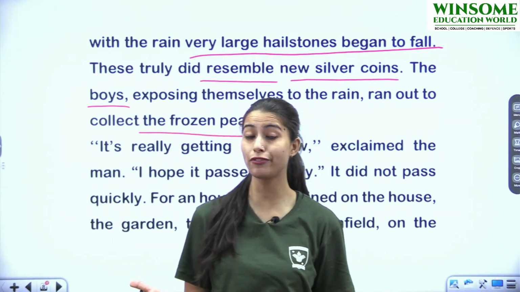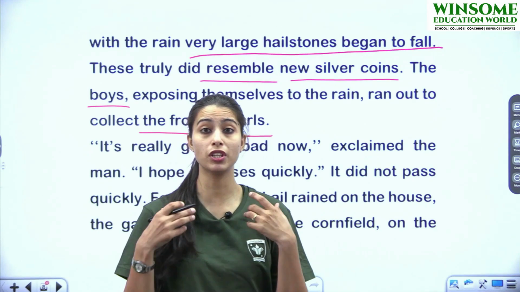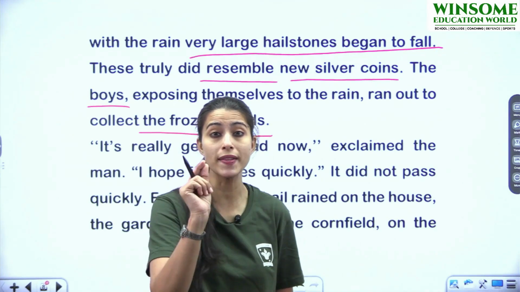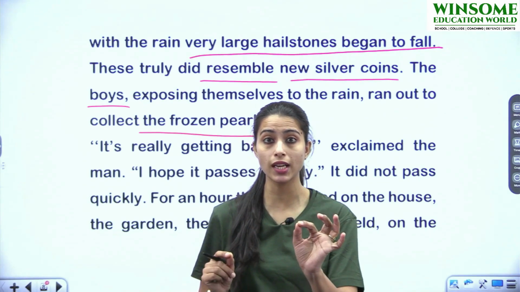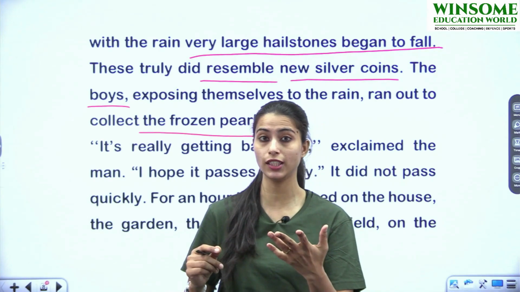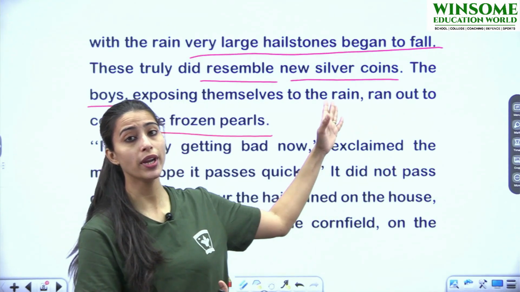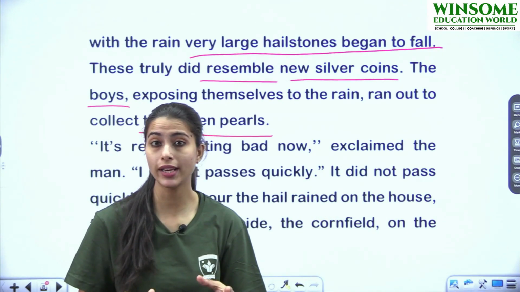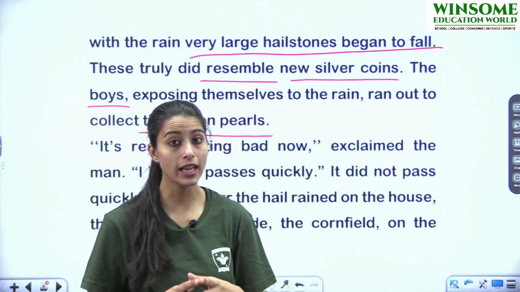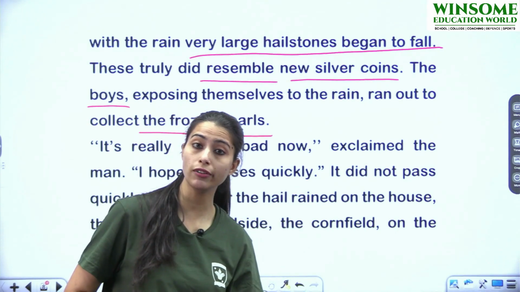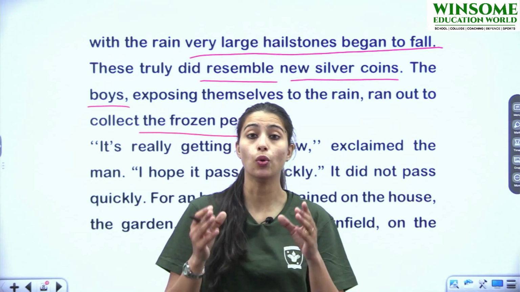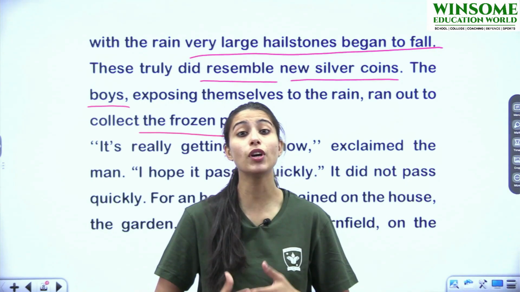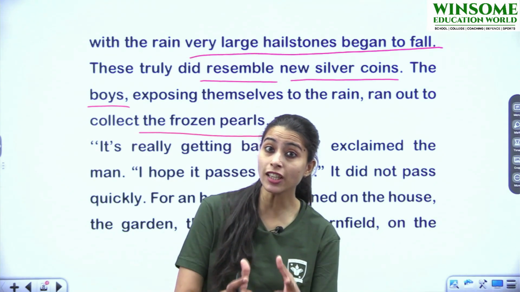You can see the difference of the people, the perception of people towards one single thing. They have different perceptions. यानी कि किसी भी एक चीज के लिए दो लोगों के दो अलग अलग नजरिए हो सकते हैं. How? वो hailstones जो थे, लेंचो के लिए it was not good. लेकिन if we talk about the children, it was absolutely a contradictory part. उनके लिए it was a game. They were enjoying it. They started collecting the frozen pearls.